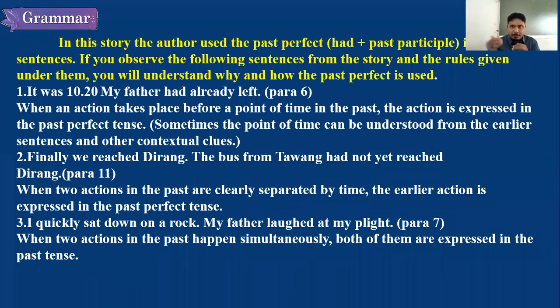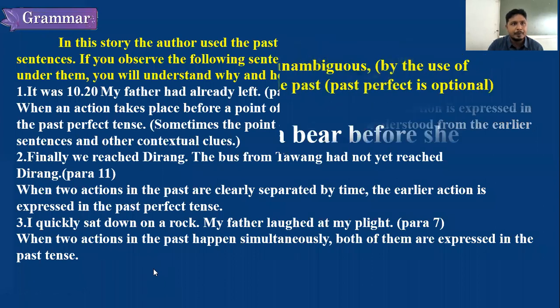Completing the class and the principal coming happened at the same time. When two actions are happening, I completed my class, the bell rang. The completion of the class and the bell ringing are coinciding, or they are happening at the same time. So when two actions happen together, we can write the sentence by using two simple past tenses, when two actions are happening at a time or simultaneously.